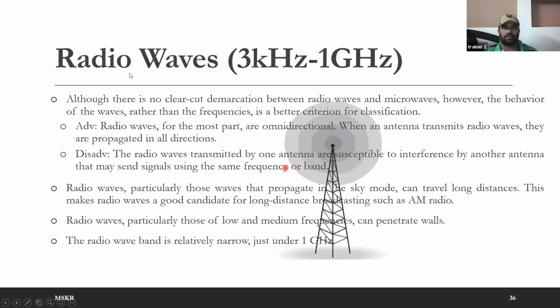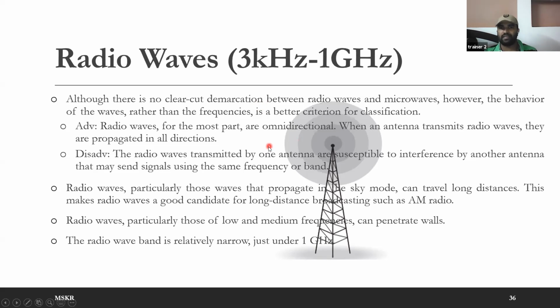Now let's start with the radio waves. Radio waves and microwaves are not actually categorized based on the frequency ranges. Even though we say 1 gigahertz, it is not exactly 1 gigahertz; the actual categorization came from their behavior.